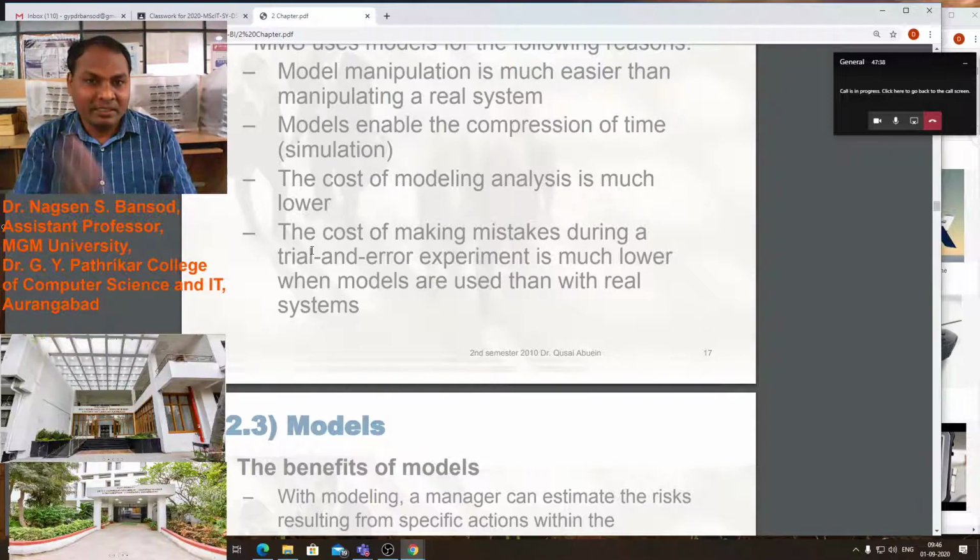We can minimize that cost with the help of a model. For experimentation, we have to develop a model. That is easy for us and cost effective for us. We do not require much money to develop a model of the product. So we have to develop a model.